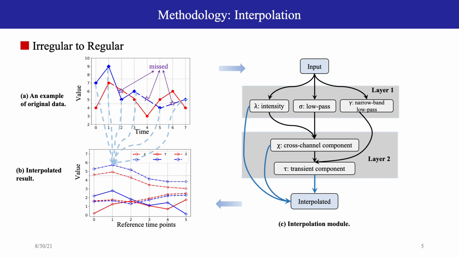The interpolation module is shown in the figure, and it consists of two layers. The first layer includes three filters, while the second layer tries to capture cross-channel correlations. Finally, each input channel will be mapped onto three channels in the interpolation result.